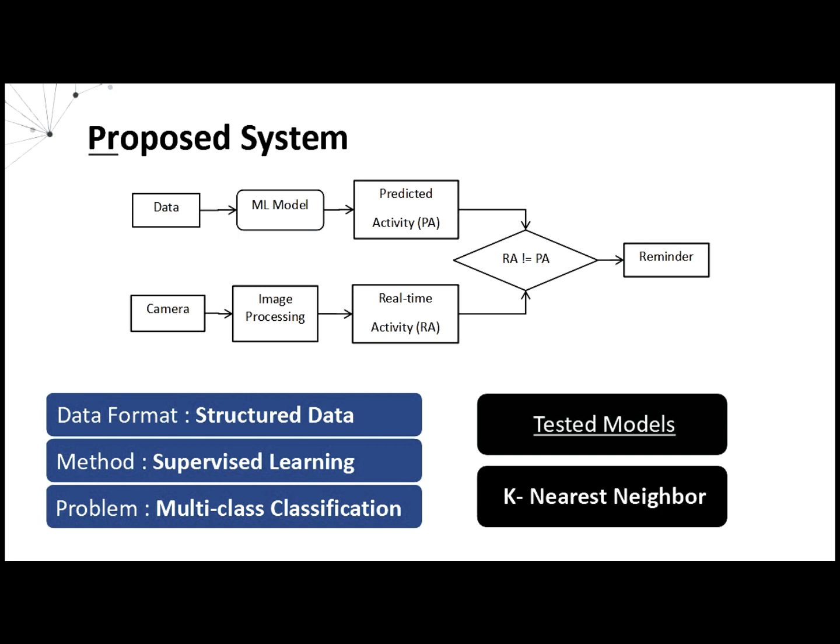In the block diagram, it shows that the system will collect data about the daily activities performed by the owner and train the model on that data. Once it is trained, it will predict the future activities to be performed by the owner, and in real time, if the activity doesn't match with the predicted activity, then it will trigger an alert. The data we used here is structured, hence we can implement supervised learning. Since this is a multi-class classification problem, we will use k-nearest neighbor algorithm.